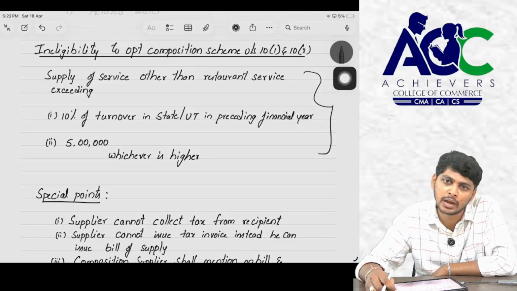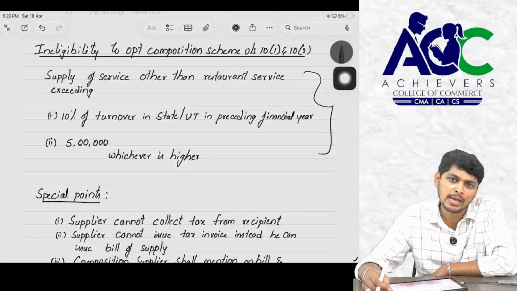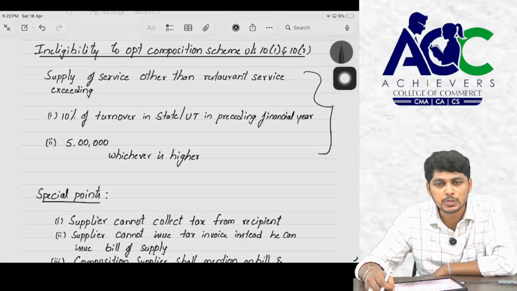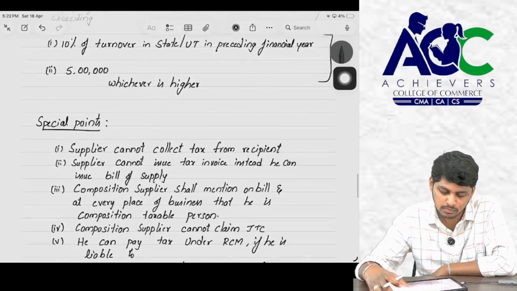In case of 10(1) and 10(2) only, this limit is applicable, because 10(2)(a), as already stated, is applicable entirely to the service provider. There is no limit up to 50 lakhs. If the person is not crossing the turnover of 50 lakhs, he can claim the composition scheme.